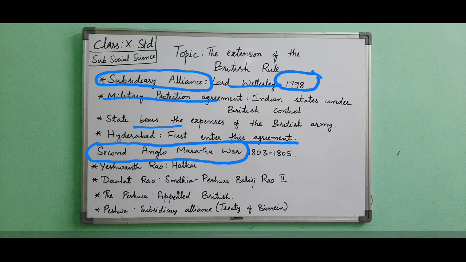The enmity broke out between Yashwant Rao of the Holkar family and Daulat Rao of the Sindhia family, along with Peshwa Balaji Rao II. In 1802, the army of Holkar defeated the army of Sindhia and the Peshwa. The Peshwa appealed for help from the British. Lord Wellesley finally got an opportunity to meddle in the affairs of the Marathas. The Peshwa entered the subsidiary alliance system by accepting the Treaty of Basel.